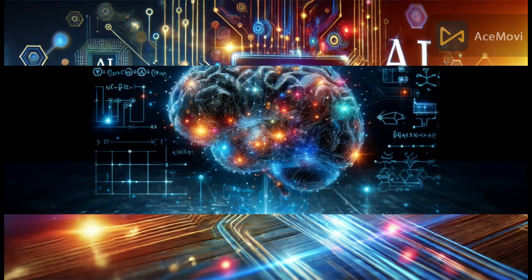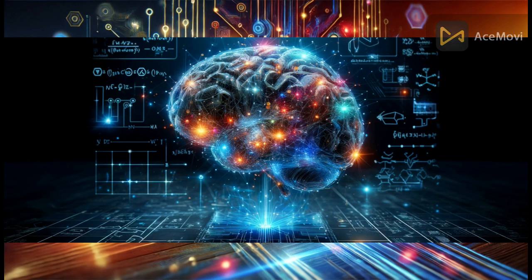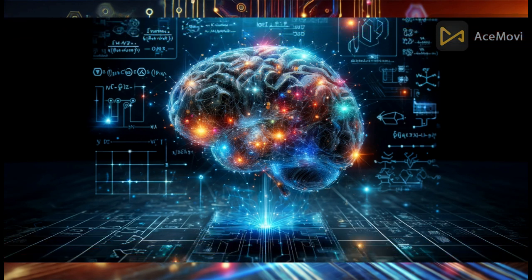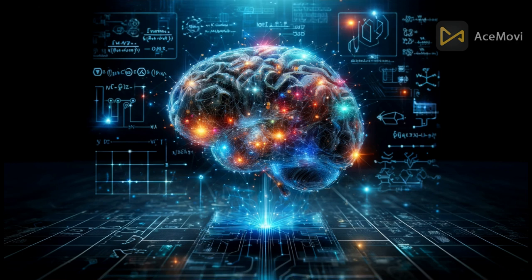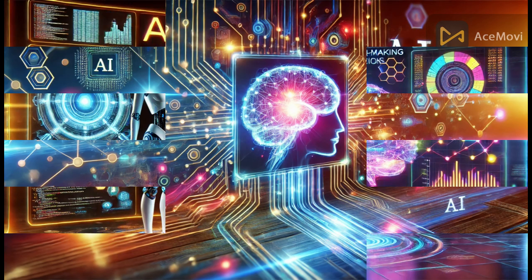What is machine learning? Machine learning is a subset of AI that enables computers to learn from data and improve performance without explicit programming. Difference between AI and ML.